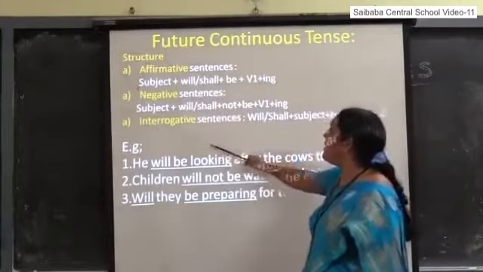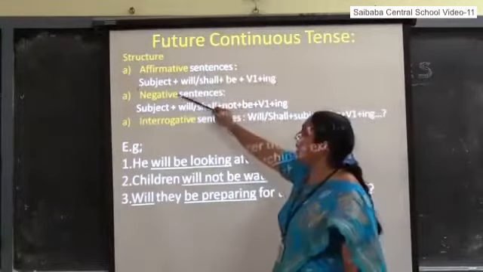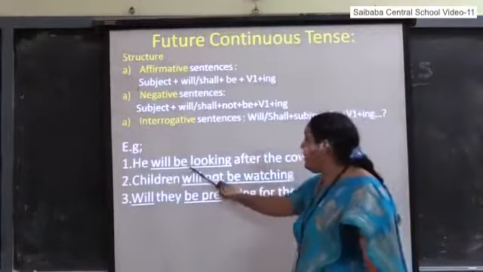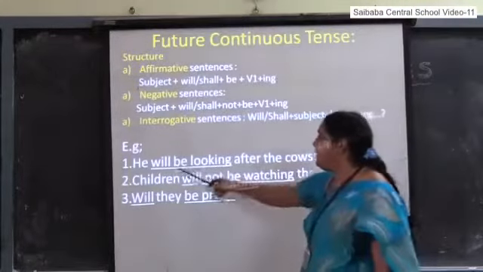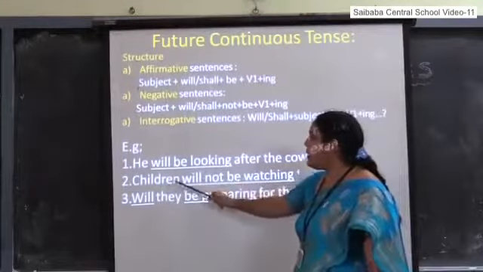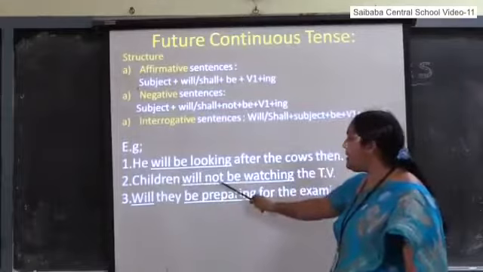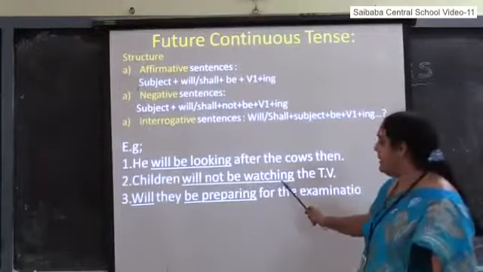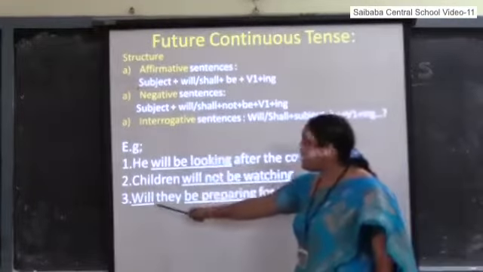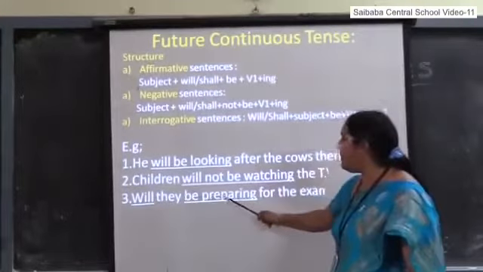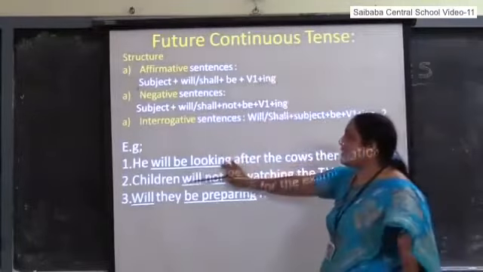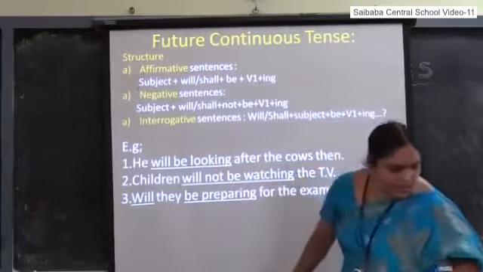So these are all the structures of future continuous in different kinds: affirmative, negative and interrogative. Let us see the examples. He will be looking after the cows. That is will plus be plus V1 plus ing form, an affirmative sentence. Negative: subject plus will or shall plus not plus be plus V1 plus ing form. Children will not be watching the TV. Interrogative: will or shall plus subject plus be plus V1 plus ing form. Will they be preparing for the examination? According to the structures, sentences are applicable here.